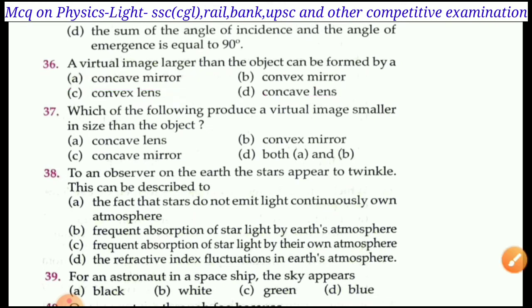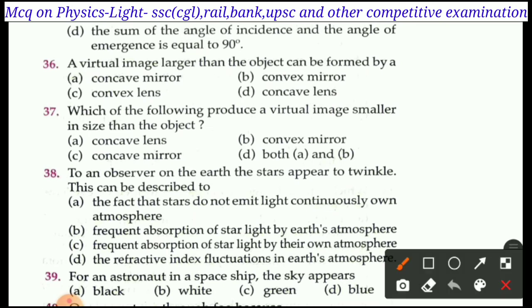Next question is question number 37. Which of the following produces a virtual image smaller in size than the object? A, concave lens; B, convex mirror; C, concave mirror; D, both A and B. The right answer is D, both A and B, because a concave lens and a convex mirror both make a virtual image smaller in size than the object.